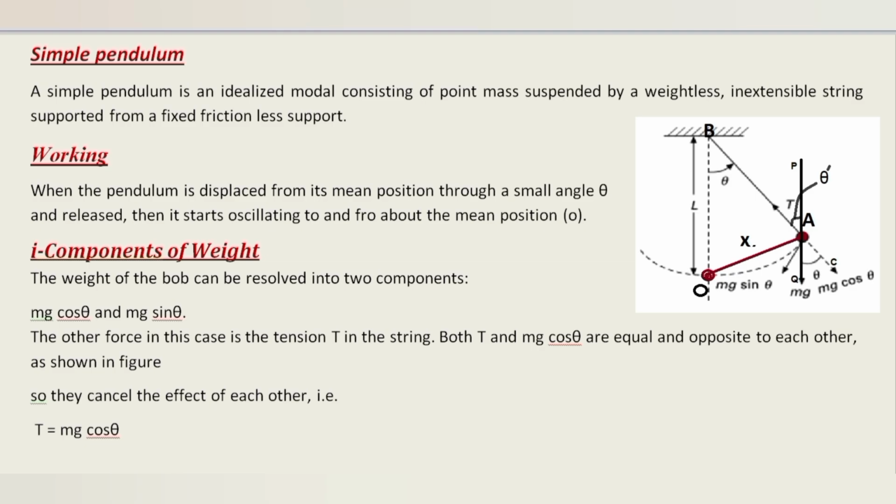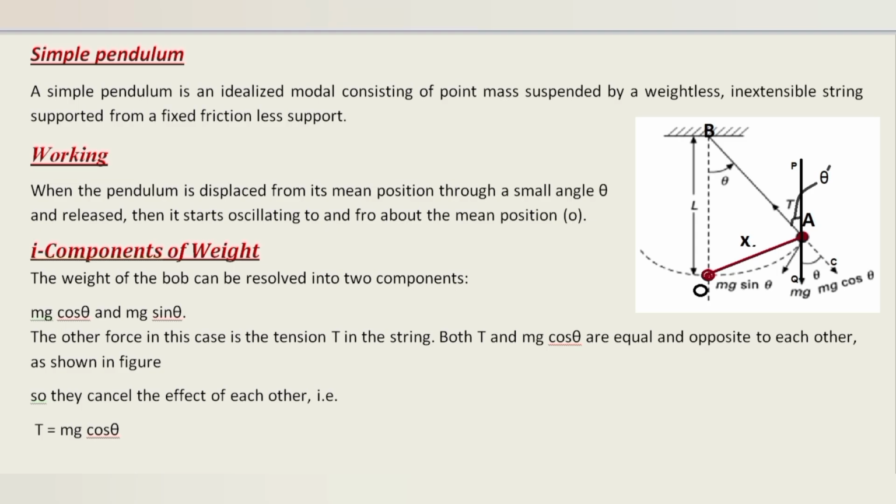Why does the weight have the same angle as the pendulum, making an angle theta from the vertical? From the figure, line OB is parallel to line PQ and line AB acts as a transversal. Therefore, angle theta is equal to theta dash, because these are alternate angles. Also, line PQ intersects BC, so angle theta dash is the vertically opposite angle of angle theta. Hence, angle theta dash is equal to theta.